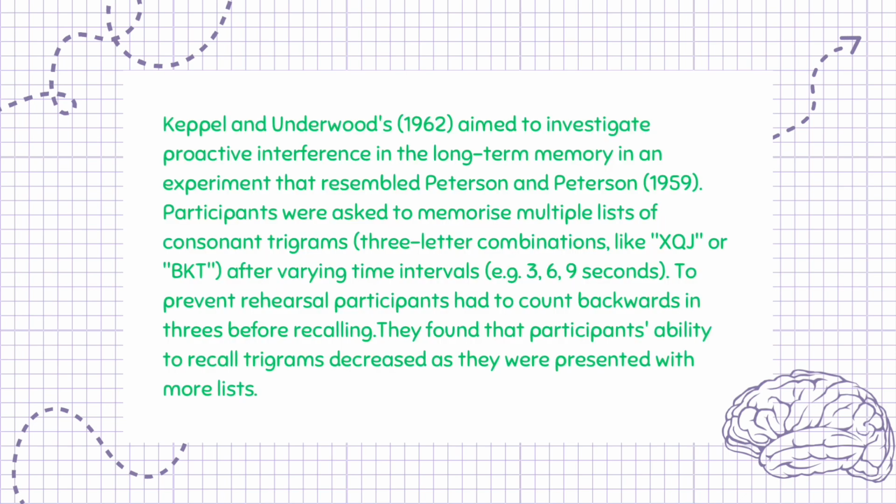Keppel and Underwood's, 1962, aimed to investigate proactive interference in the long-term memory in an experiment that resembled Peterson and Peterson, 1959. Participants were asked to memorize multiple lists of consonant trigrams, 3-letter combinations, like XQJ or BKT, after varying time intervals, e.g. 3, 6, 9 seconds. To prevent rehearsal, participants had to count backwards in threes before recalling. They found that participants' ability to recall trigrams decreased as they were presented with more lists.